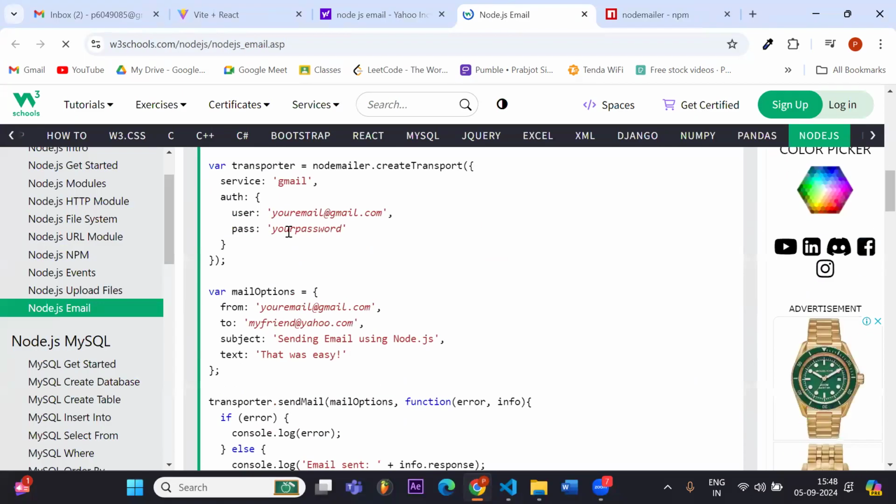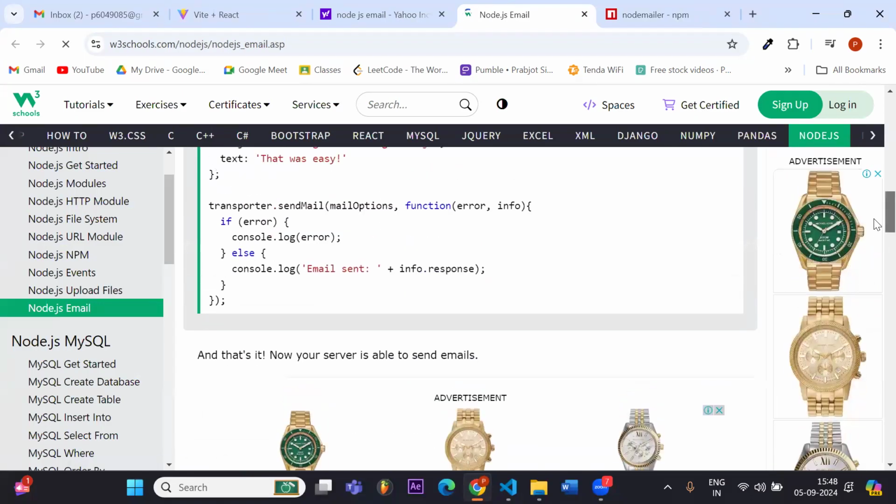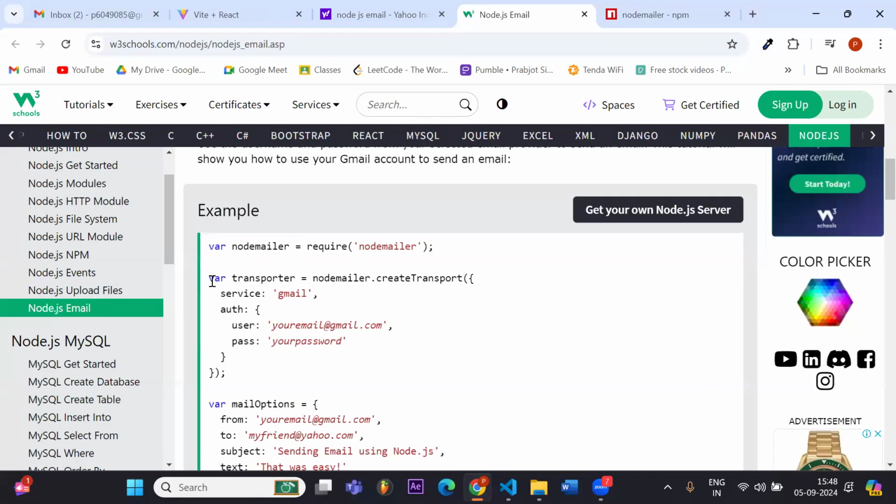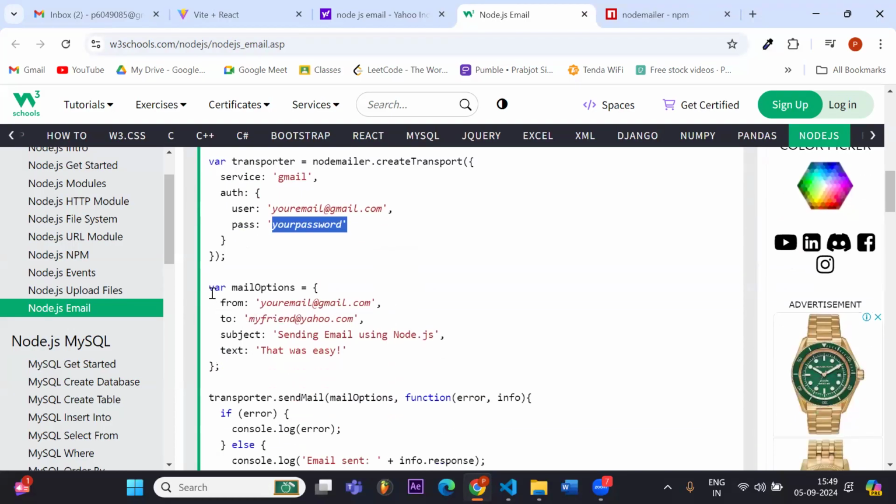So here we have to do the same process. First, we have to create a transporter here, and then the service is Gmail, and auth is user and password. This user and password will be that mail from which we are sending the email. And if we go to the mail options, this is the same email that we wrote here, and this is the mail of the user to whom we will send.